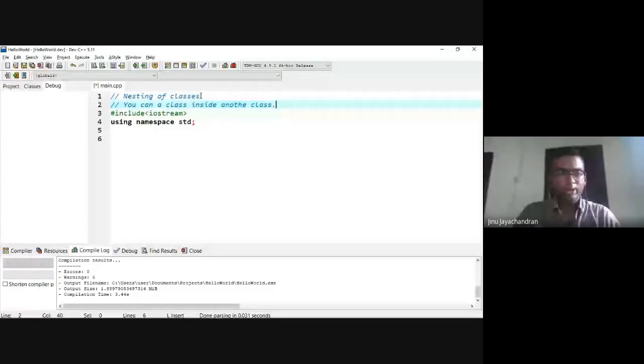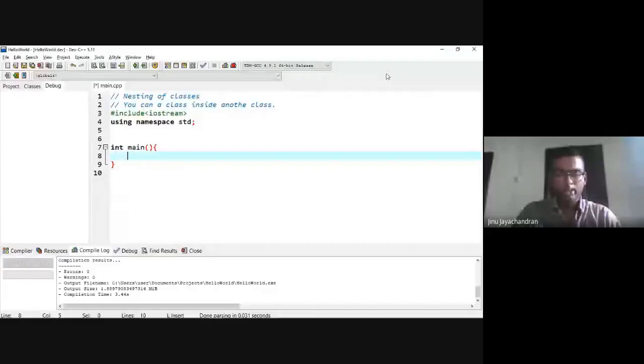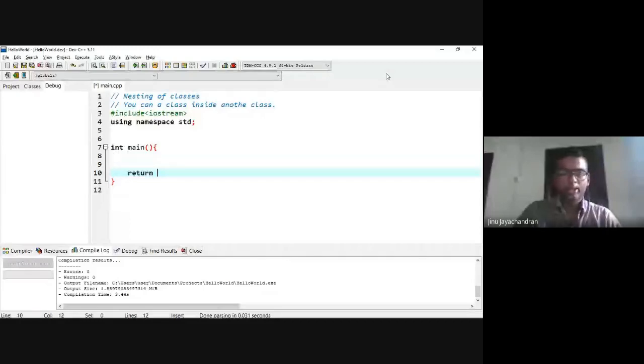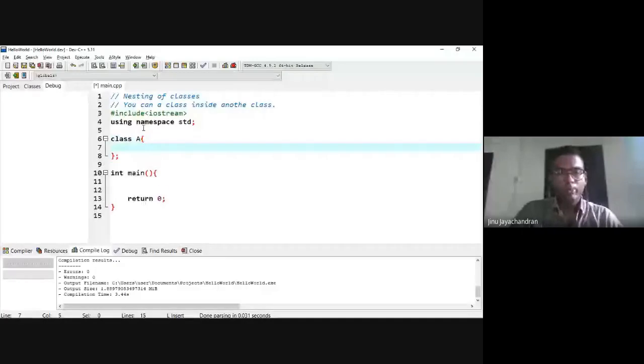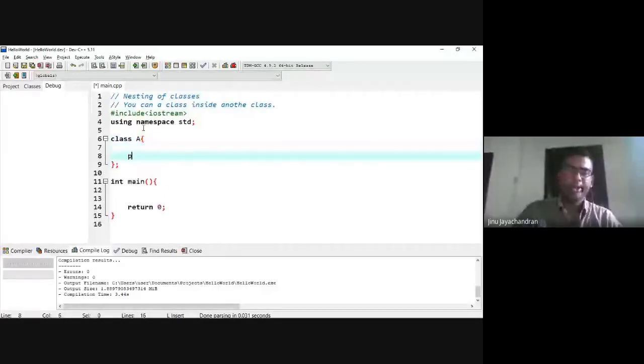Let's first define my main function. I'd say return 0, and class A. Okay, I have the first class, and let's say I have a public variable called int A or int y.